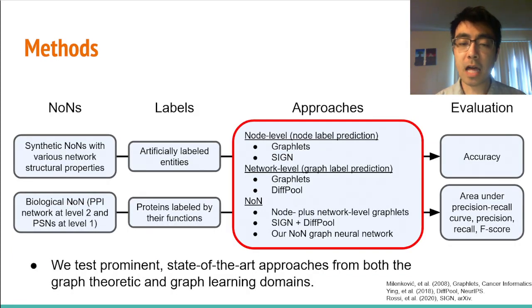On this data, we evaluate prominent state-of-the-art approaches for node label prediction and graph label prediction, and then we combine these into their NON counterparts. We also propose a graph neural network framework to perform entity label prediction directly on NONs. Also, an important thing to note is that these approaches come from either the graph theoretic or graph learning domains, since these two domains are the main ones that study label prediction involving nodes or graphs.